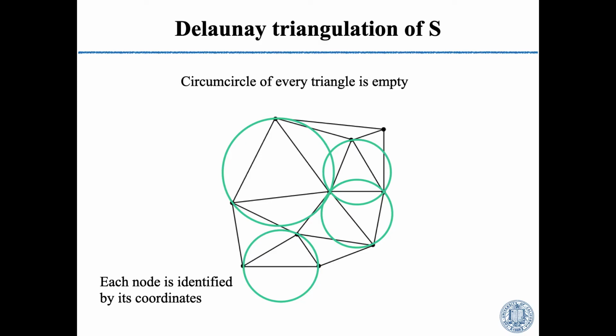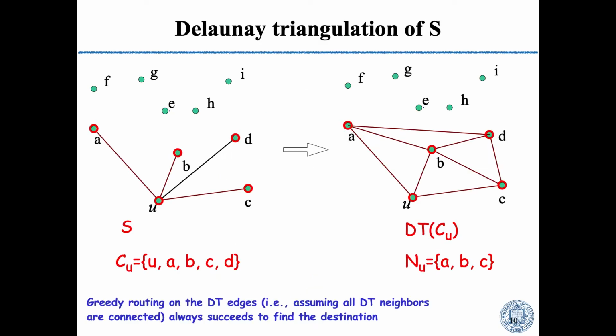The left graph shows part of the topology of the network. Here the edge is the physical link, which means that the nodes could communicate directly through this link. So the physical neighbors of U are A, B, C, and D here. And the graph on the right side is part of the Delaunay triangulation of S. And those edges are DT edges. So the DT neighbors of U are A, B, and C here.